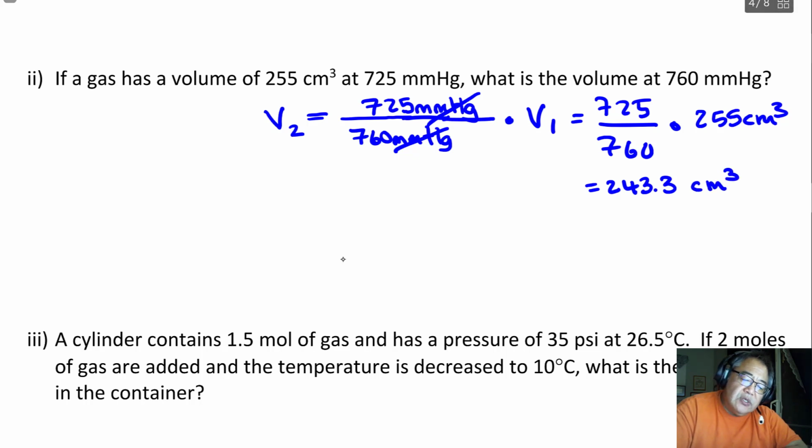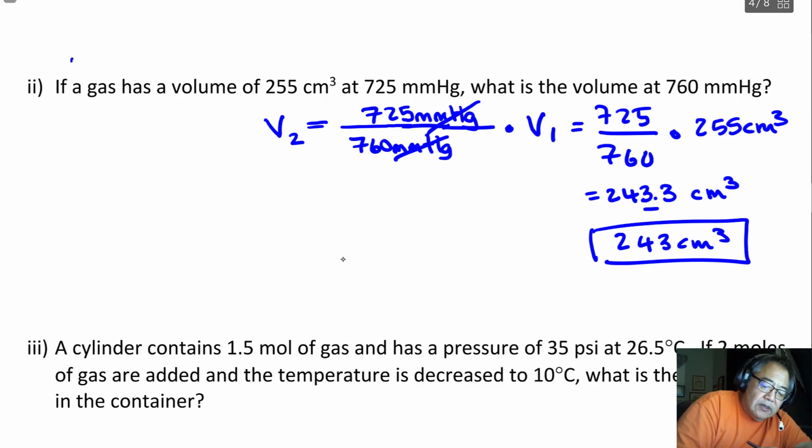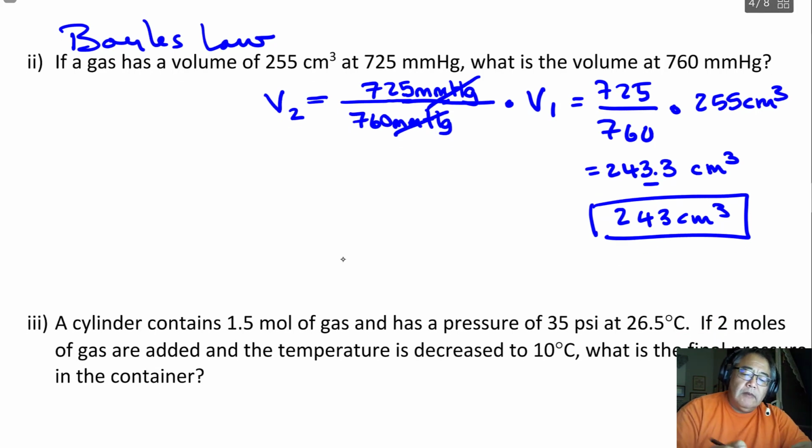centimeters cubed, and there's three significant figures, so I'll round it to 243 centimeters cubed. Now, this is known as Boyle's law. This is the one I would like you to remember. I don't care if you remember all the other ones. And it's the relationship between pressure and volume.